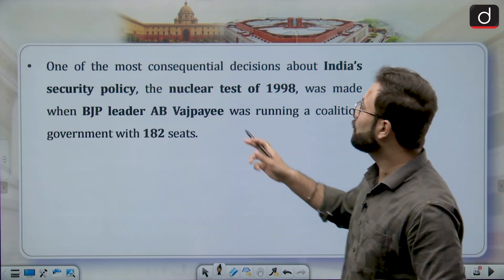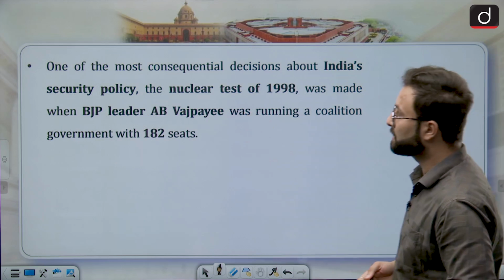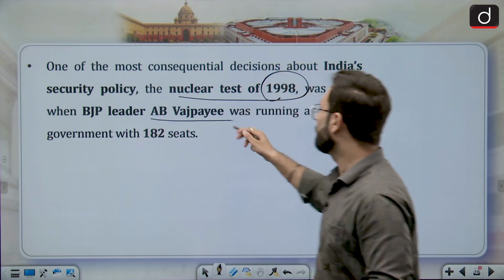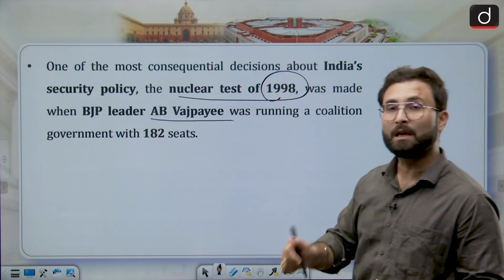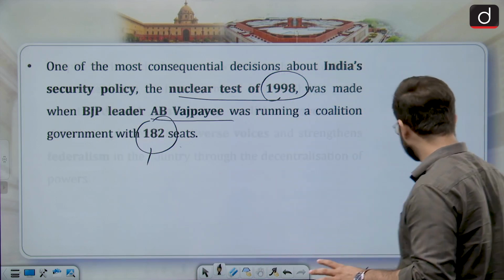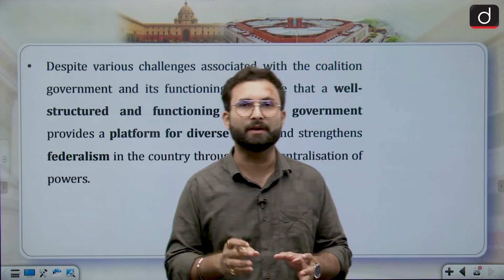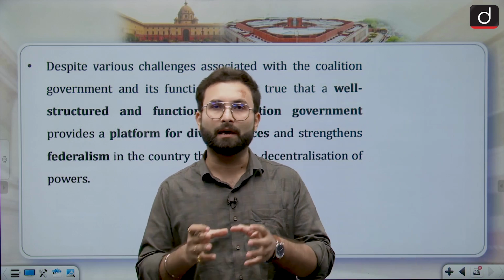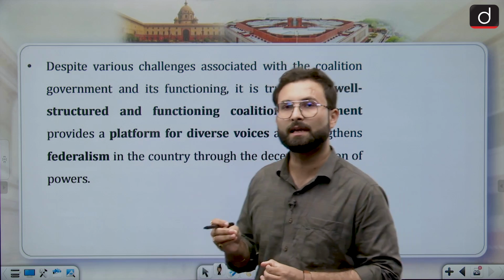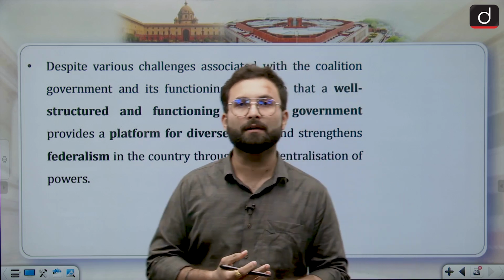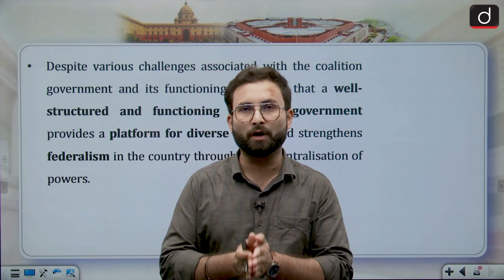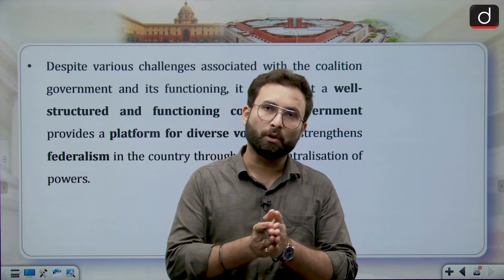Moving further, one of the most consequential decisions about India's security policy, the nuclear test of 1998, was made under the BJP leader Atal Bihari Vajpayee, who was running a coalition government at that point with even fewer seats, 182. So despite the various challenges that can be faced, the ultimate aim is that if you have a properly structured government, then they can go for decision making. The assumption that coalition governments cannot perform well because they are more focused on the stability of the government than on domestic and foreign policy issues is not true. If you have a well-structured government, it can work fine.